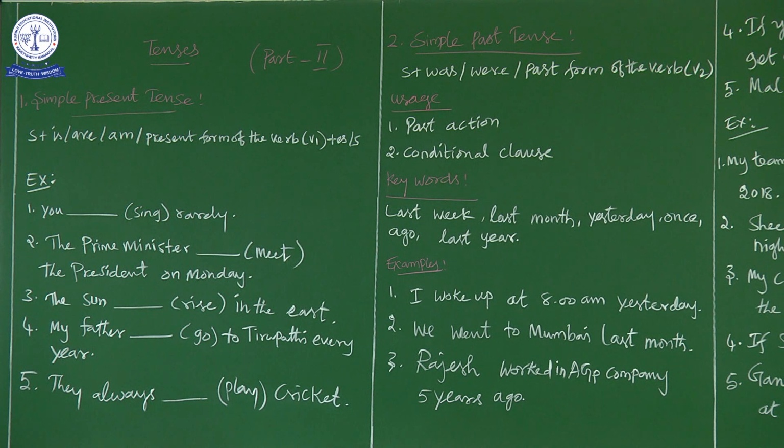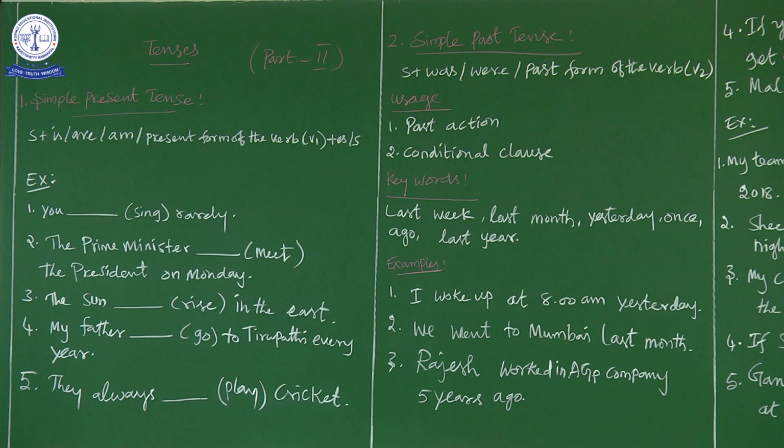Now let's move on to the second tense, that is the simple past tense. In the last class itself I told you, I am not going by present tense, past tense or future tense. I am going by the four tenses in each subdivision, that is simple, continuous, perfect and perfect continuous. So I am going with that formula. Now let us move on to the simple past tense.